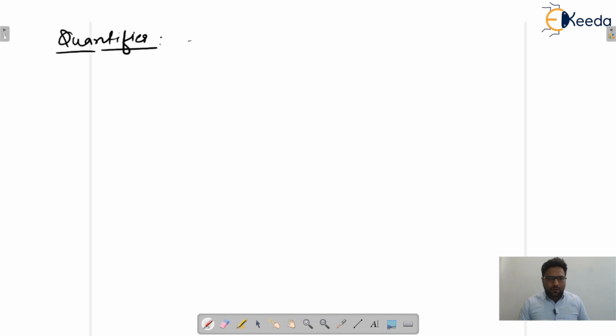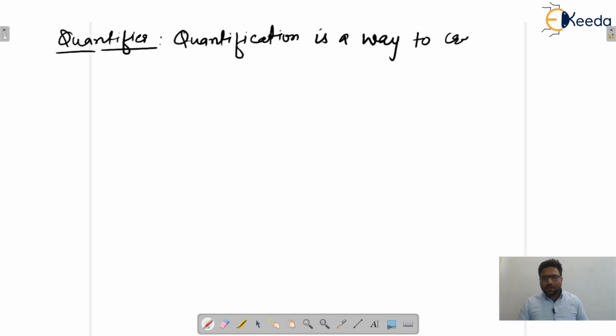So write down: quantification is a way to create a proposition from a propositional function.